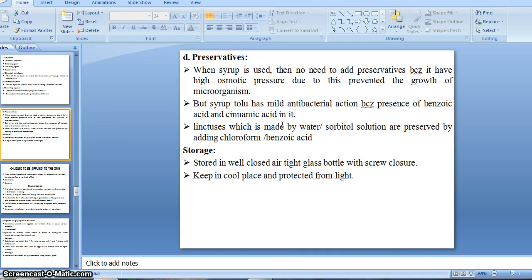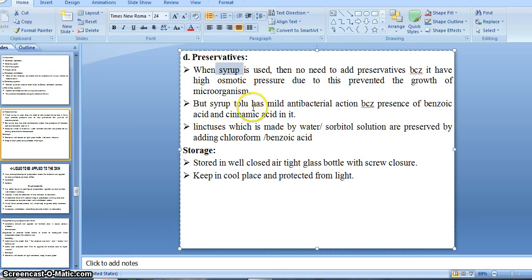Then preservatives: when syrup is used, there is no need to add a preservative, as with the stabilizer, because it contains syrup. Syrup itself works as a preservative because of its reducing sugar, and it also has high osmotic pressure. That's why microorganisms like mold, yeast and bacteria do not grow properly in the preparation, so there is no need to use a preservative, right.